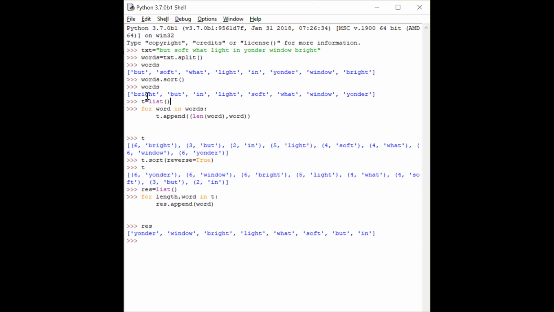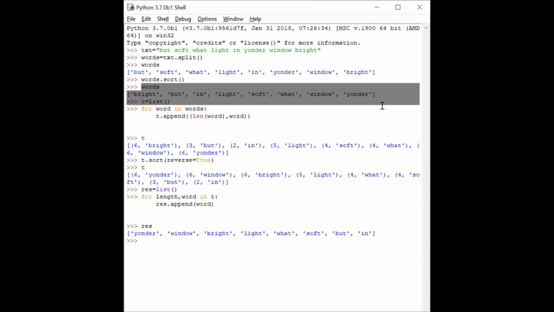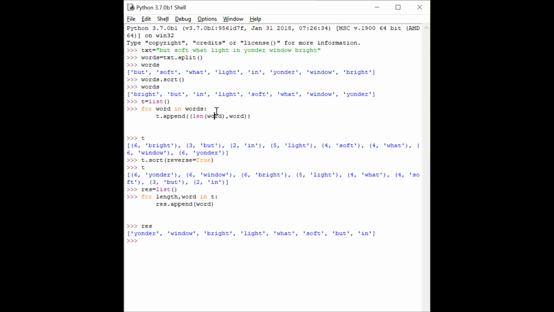Now, for each word in this list called words, I'm getting the length of the word along with the word and appending it to T. So T now consists of the length along with the word itself. Now you sort it in reverse order. When I'm sorting it, I get the list sorted according to its length in the reverse order. Now you create one more list to get only the word. You don't want the length. So that we did, and we printed this new list called RES. So that would be the output of this program.